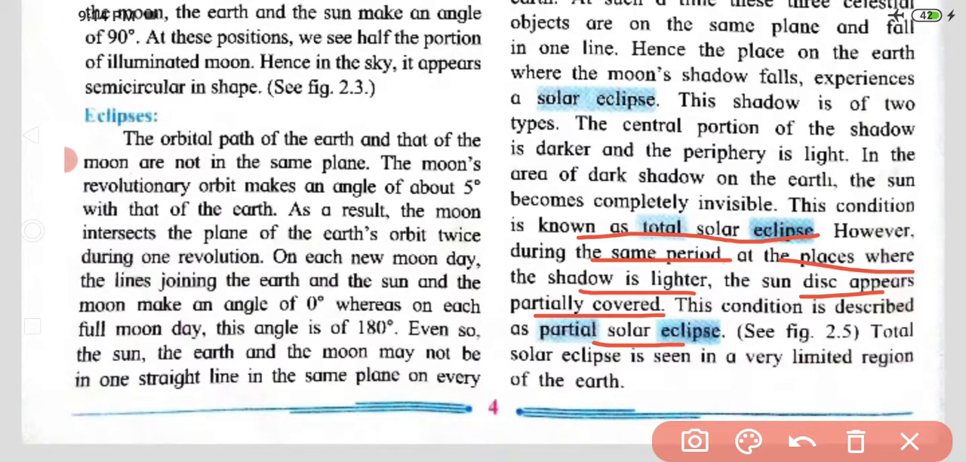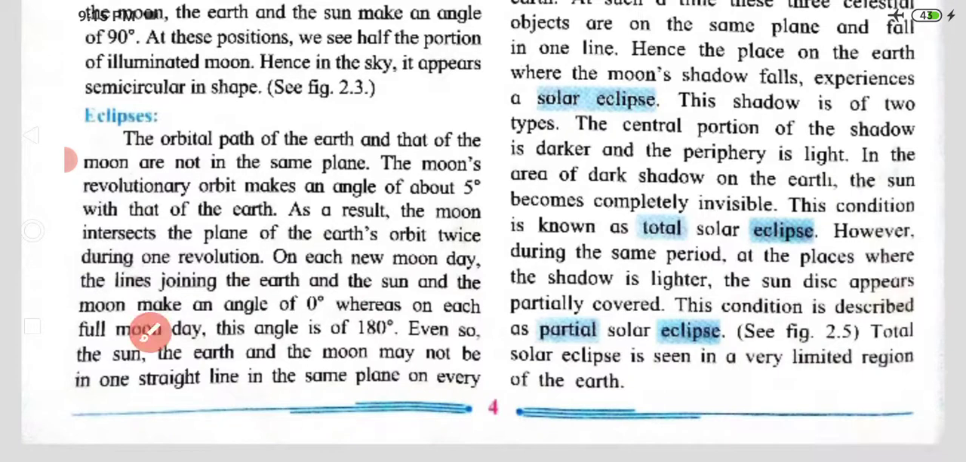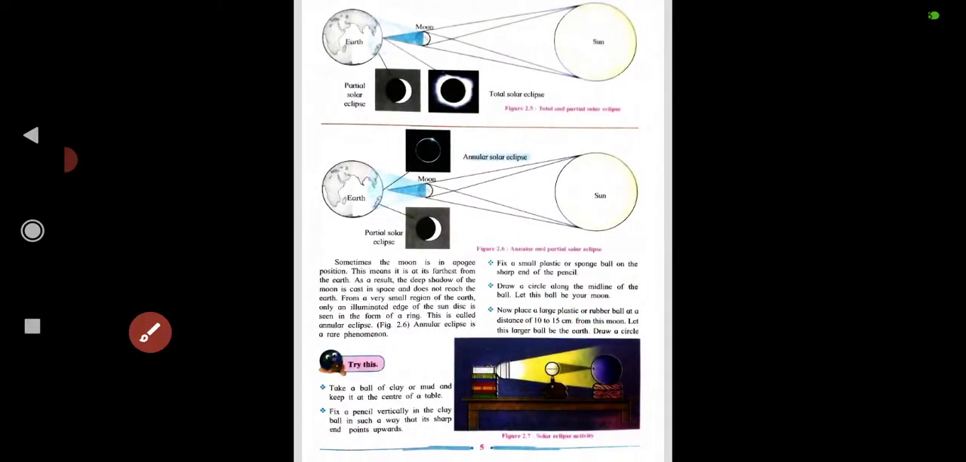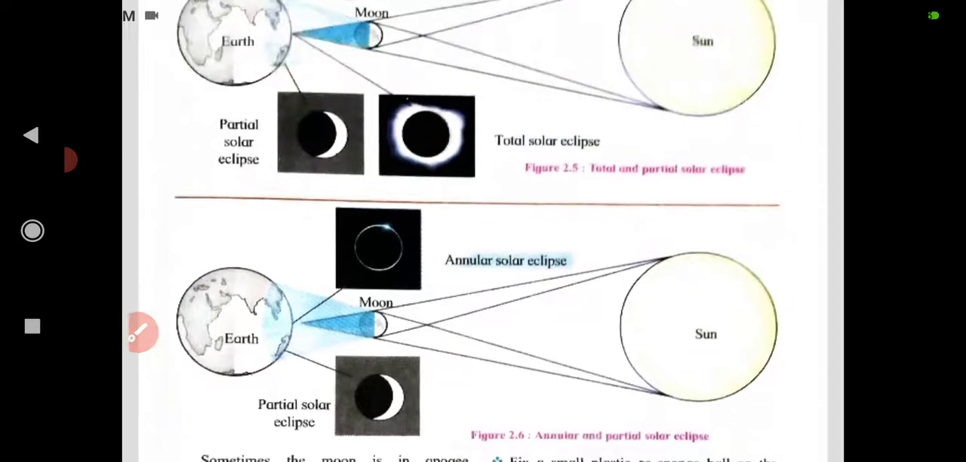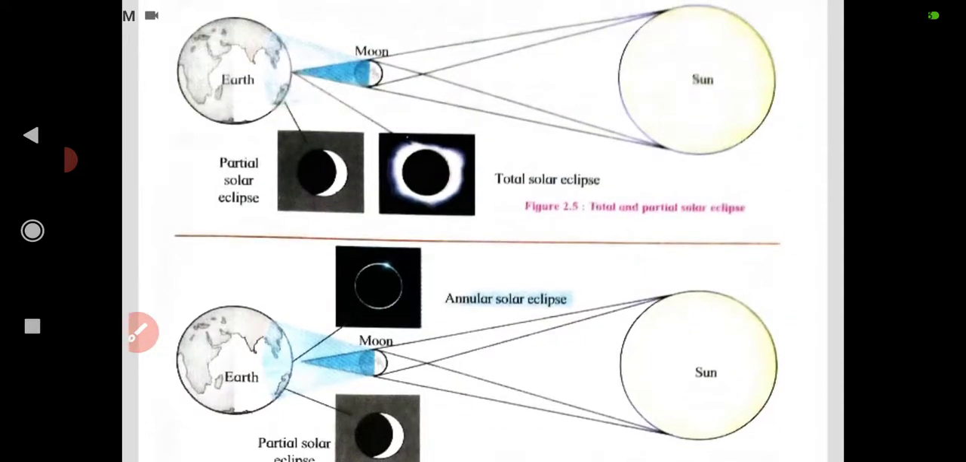In figure 2.5 it is given that a total solar eclipse is seen in a very limited region on the earth. It is even mentioned in the calendar in which places we are going to see this solar eclipse, Surya Grahan.